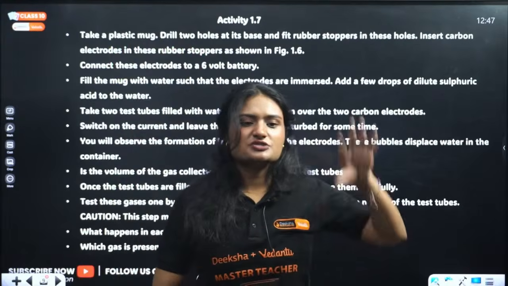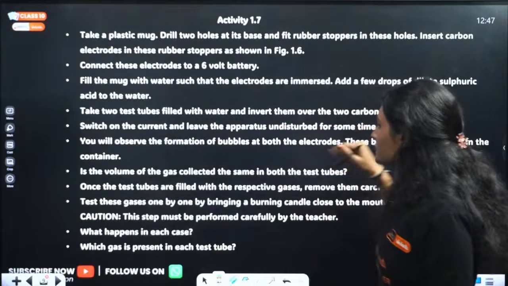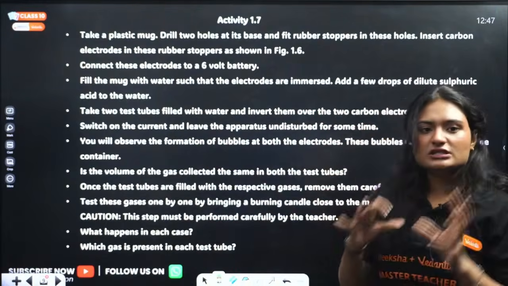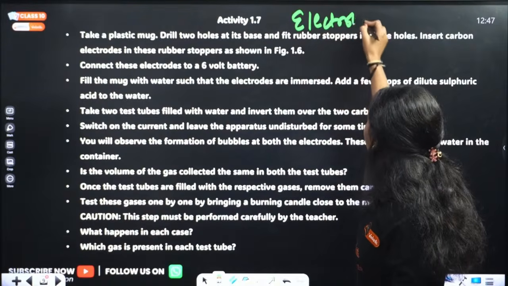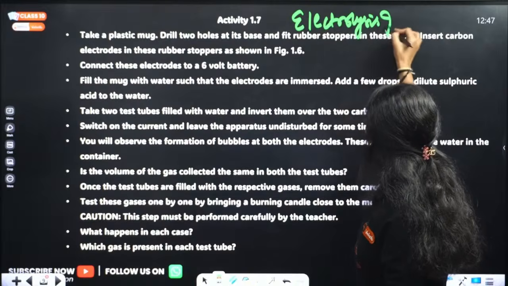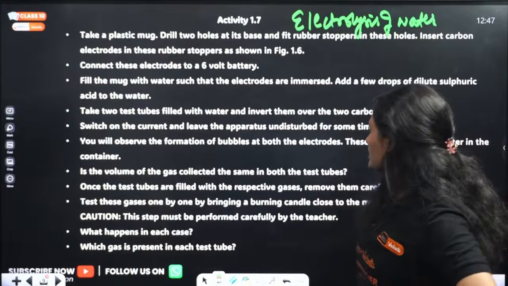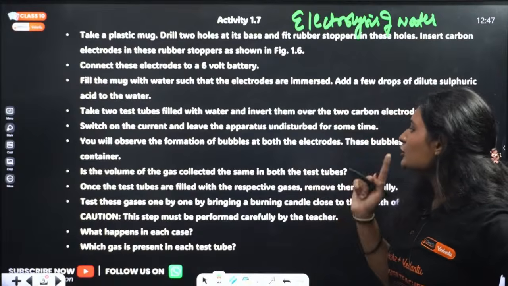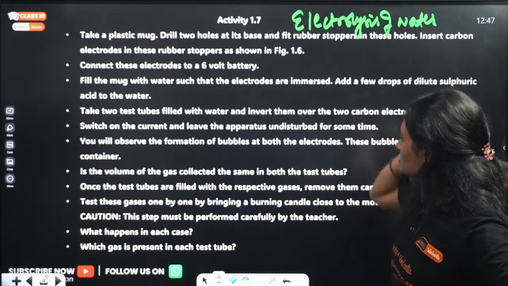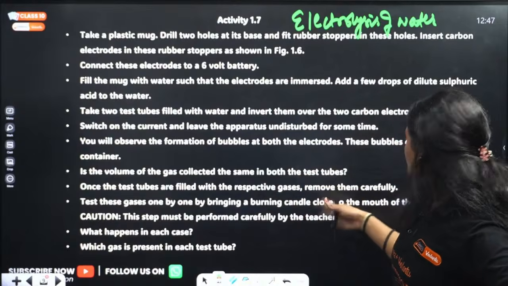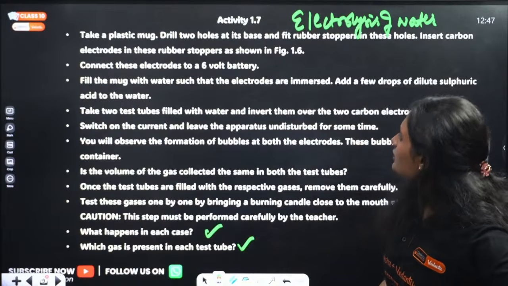Next activity, and this is a very big one, but I'll point out the major question that is being asked here. Basically it is electrolysis of water. We are asked which gas will be observed, when we place water in the container, then both tubes, remove them carefully. What happens in each case? Which gas is present?